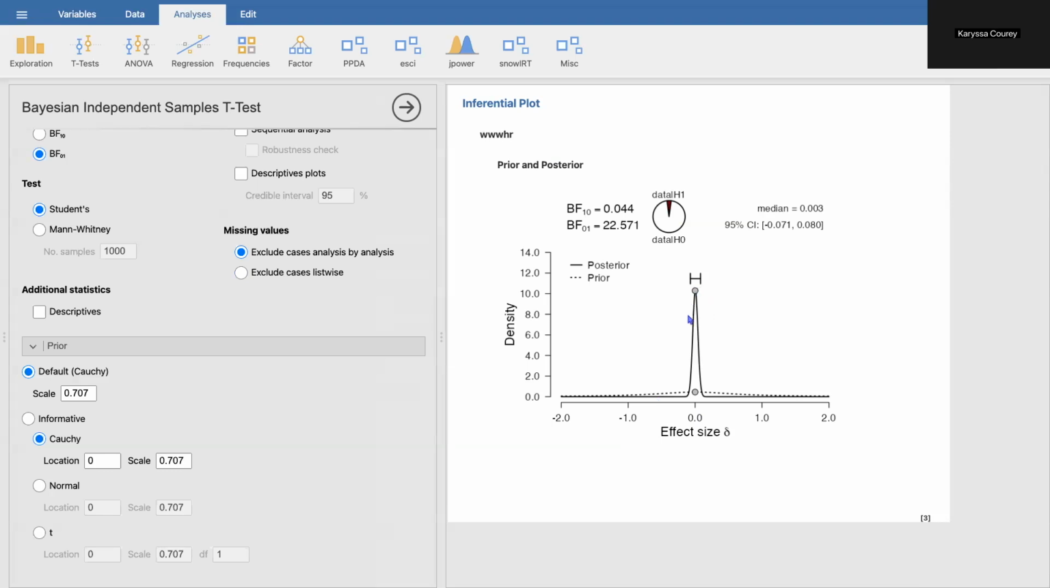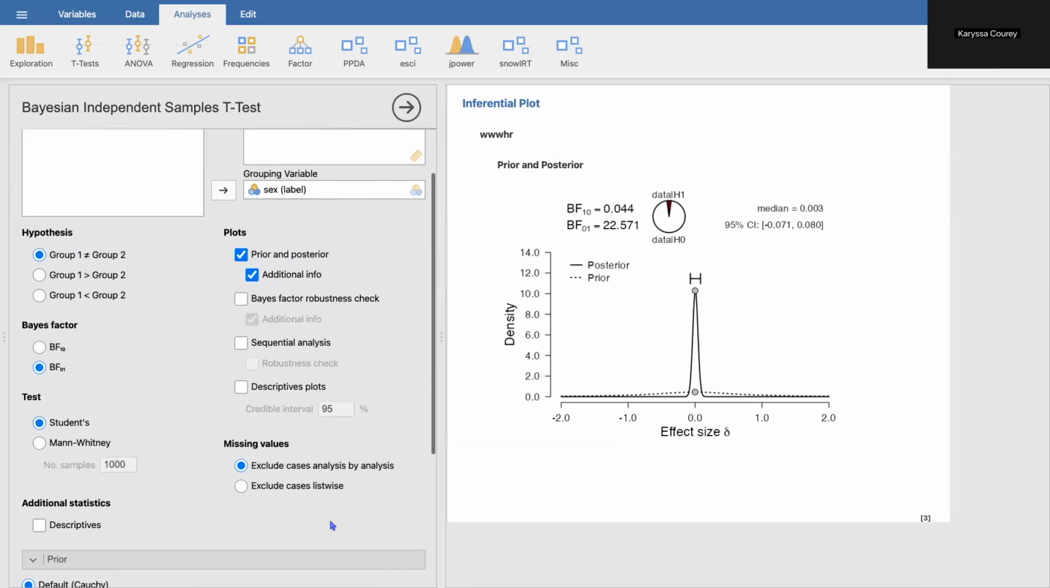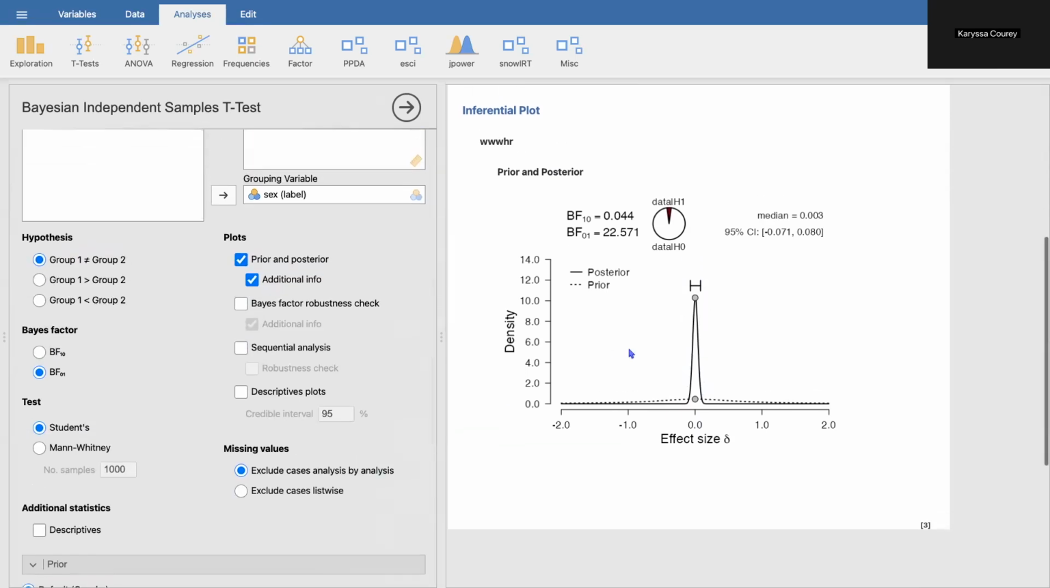So now we can see here with this dark line, this is our posterior. So once we've actually updated our prior information by the likelihood and data that we observed, we have really strong evidence in favor of our null hypothesis. We have everything that we need to go ahead and interpret the analysis.